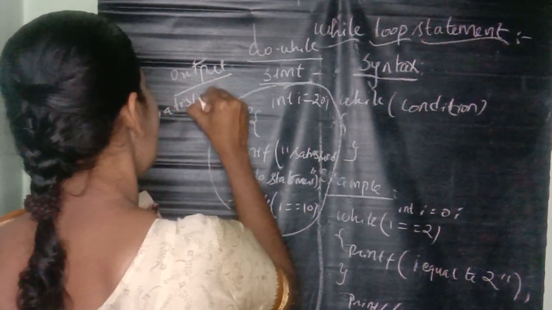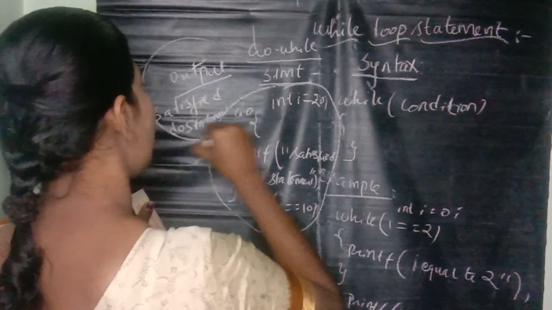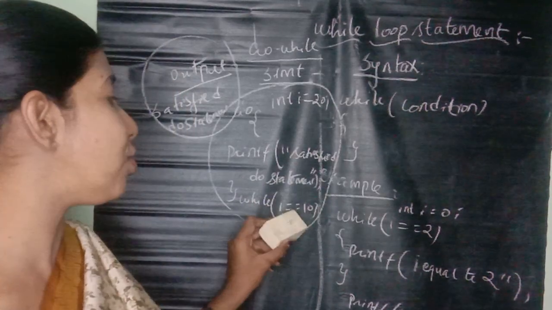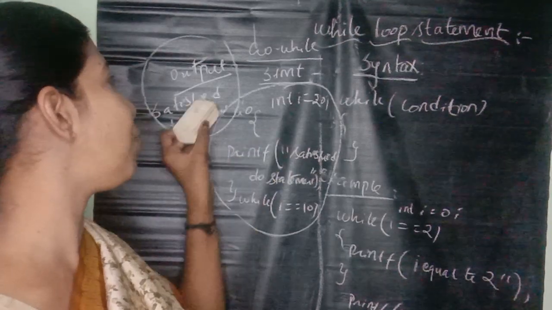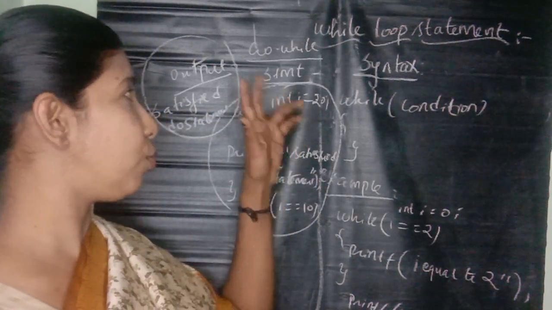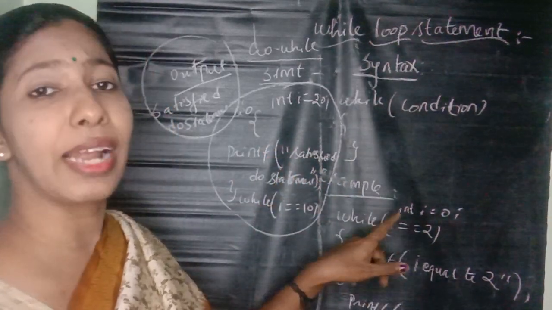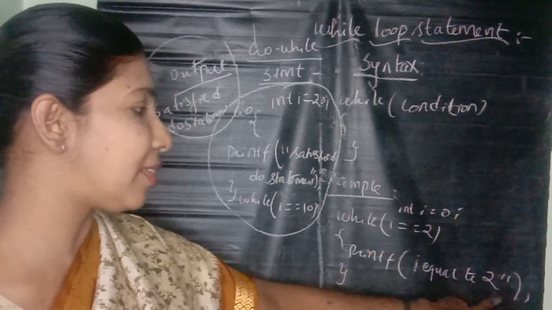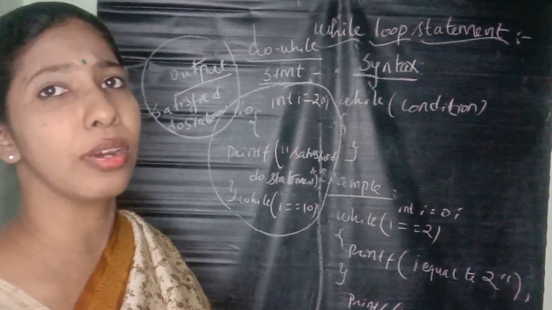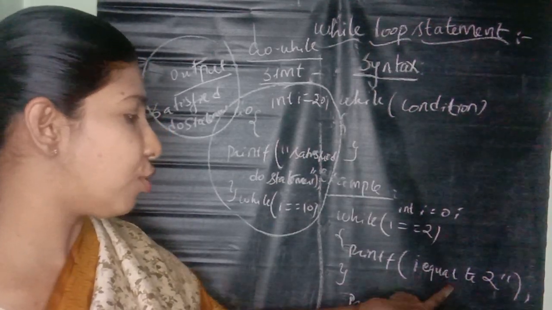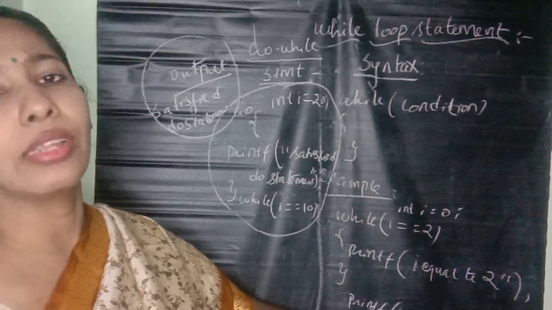Satisfy do statement. What is the output of this one? Satisfy do statement. Because even though the condition is false, i equal to 20 and the condition is i equal to 10, it gets executed at least once. Make a note of it. But in the while statement, only if the condition is satisfied does it execute; otherwise it skips the current statement and the next statement gets executed. So with the condition false, not satisfied is printed. What is the output? Not satisfied.